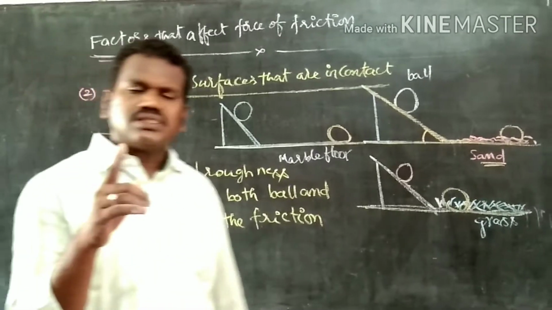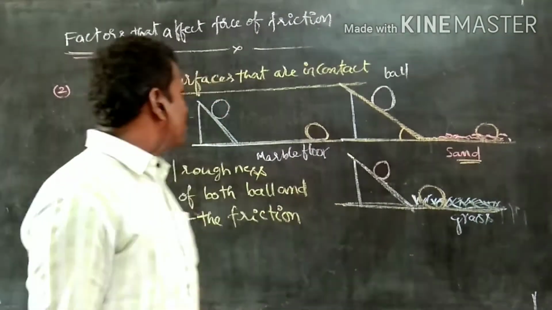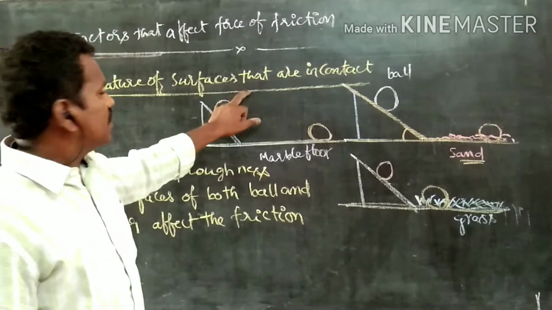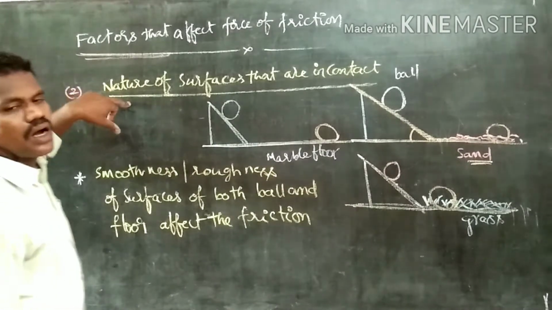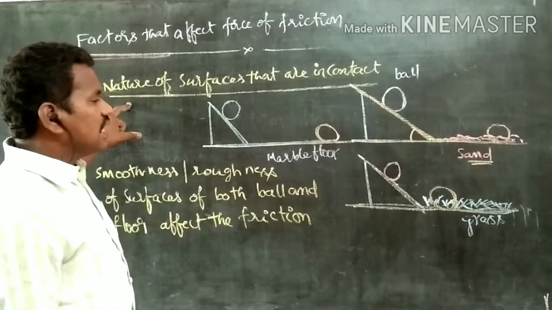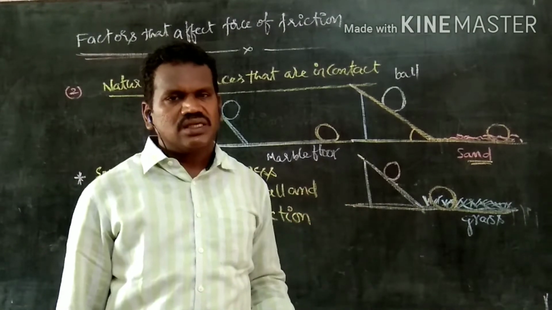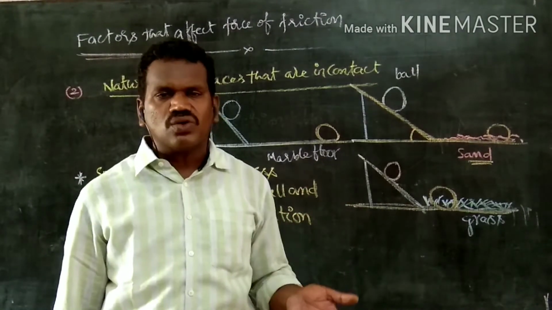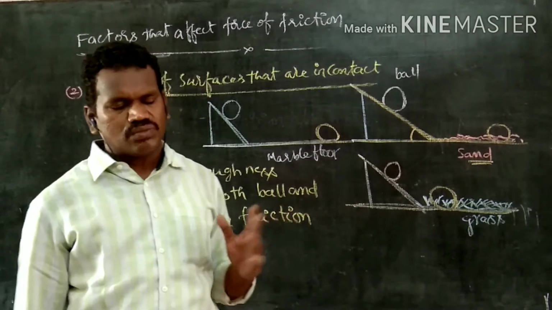The first one is irregularities present on the surface. The second one is nature of the surface. Here the nature of the surface may be smoothness or roughness. As the smoothness is more, force of friction is less. As the roughness is more, irregularities are more, and force of friction is also more.